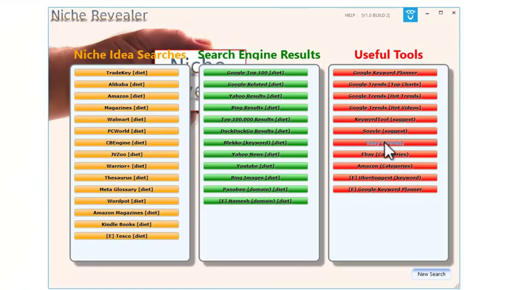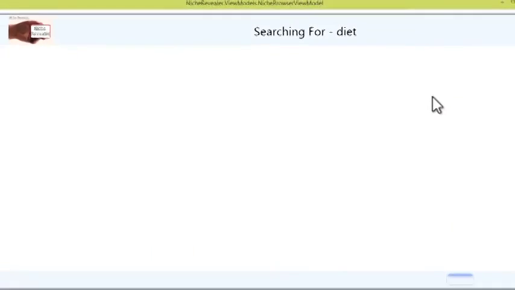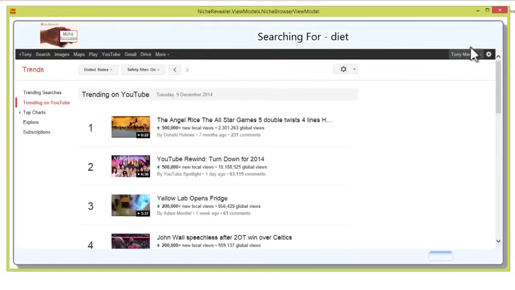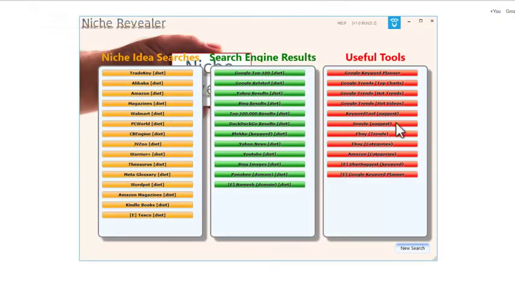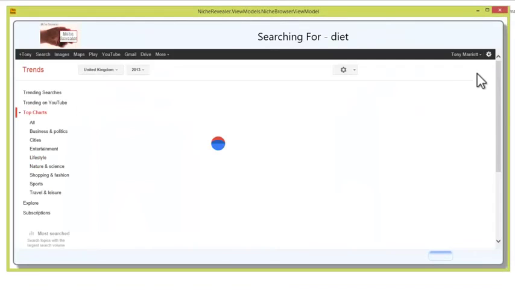We can find trends. So we have eBay trends, for instance. We have Google trends for hot videos. So that's actually trending YouTube videos. So this is not related specifically to diet, but this gives you your current idea. So what's currently trending? Let's have a look at top charts for trending as well.